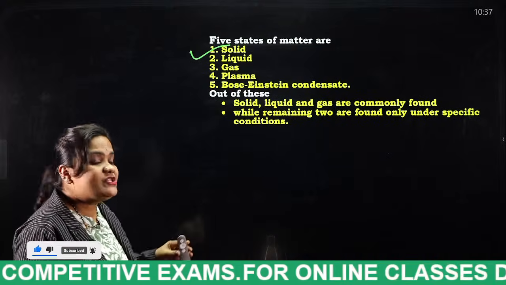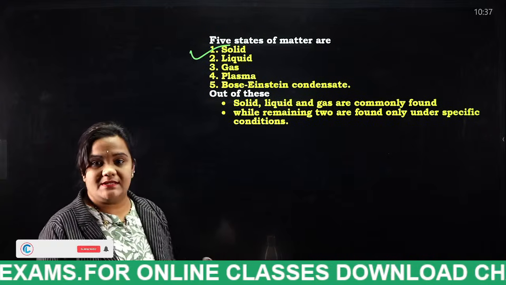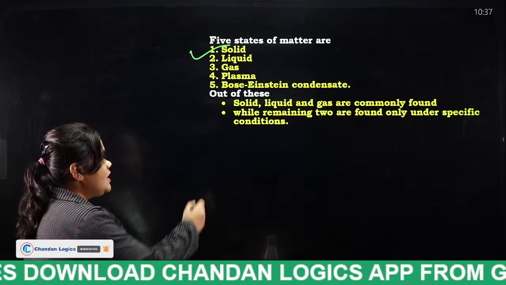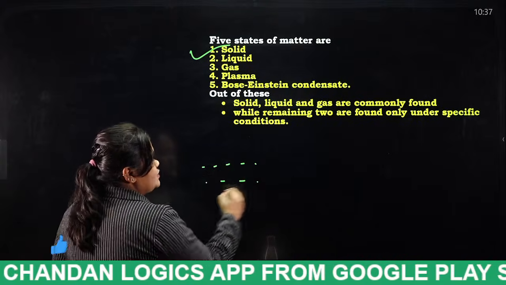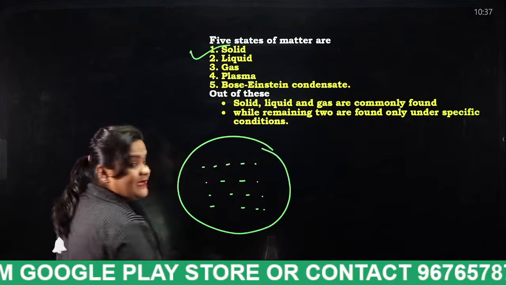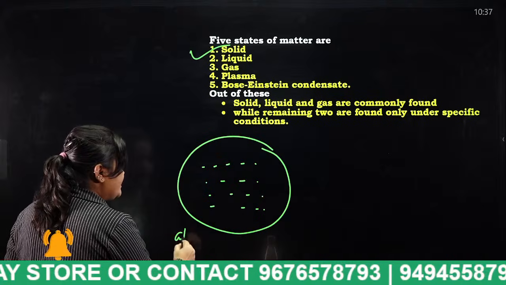And the next thing is Bose-Einstein condensate. What does Bose-Einstein condensate mean? There are a number of particles, right? So these particles get cooled down. These particles are cooled down at absolute zero temperature.